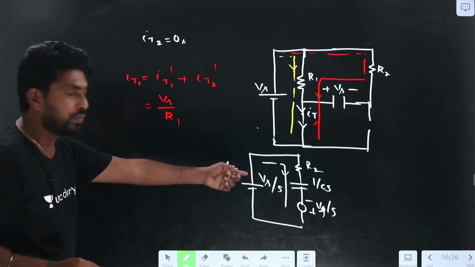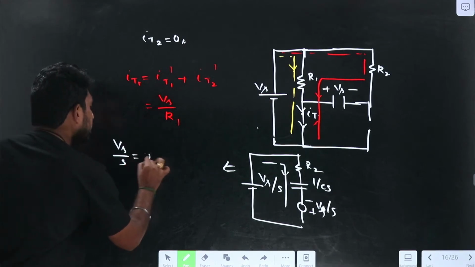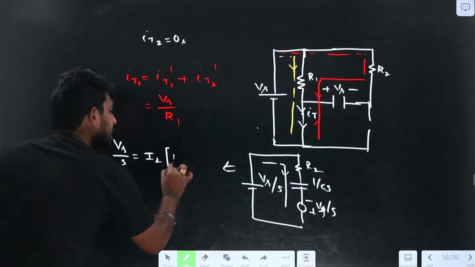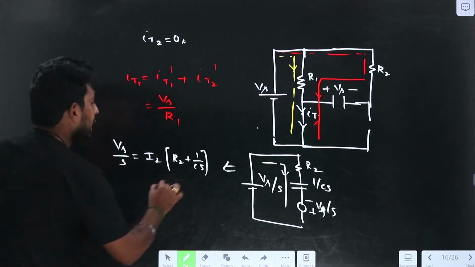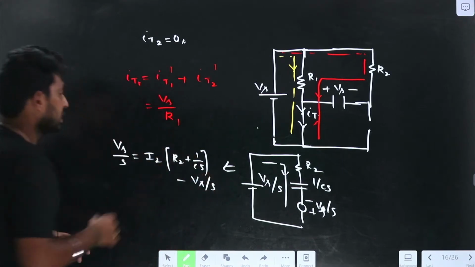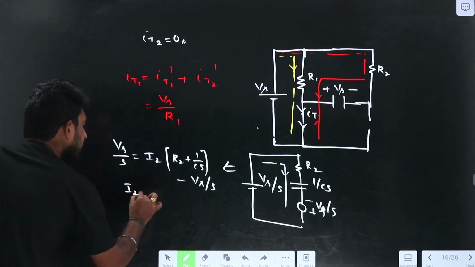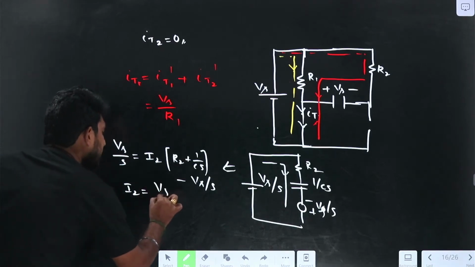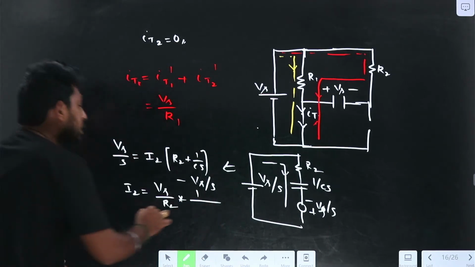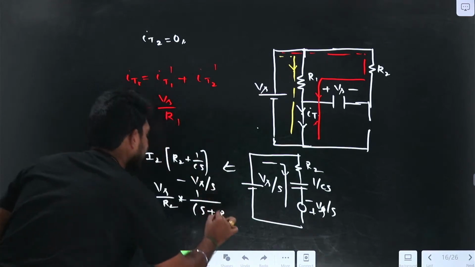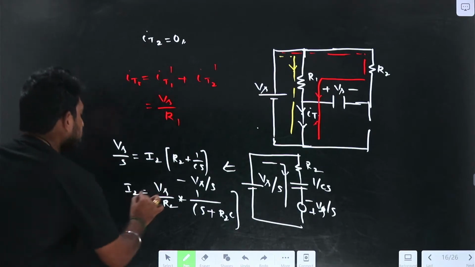I2 of S equals Vs by S divided by, I2 into R2 plus 1 by CS, minus V naught, that is minus Vs by S. If I find I2 from this, I2 of S equals 2Vs by R2 into 1 by S plus 1 by R2C.